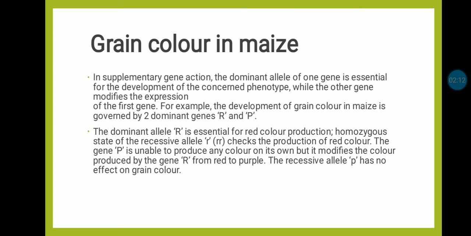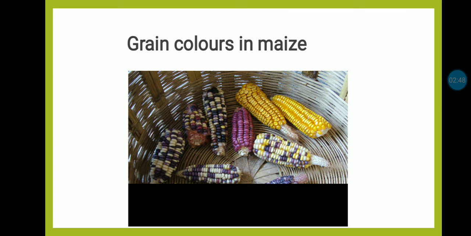The gene capital P is unable to produce any color on its own, but it modifies the color produced by gene capital R from red to purple. The recessive allele p has no effect on grain color. Means in case of maize, these two genes, capital R and capital P, are responsible for the interaction and transfer of this character into the next generation.